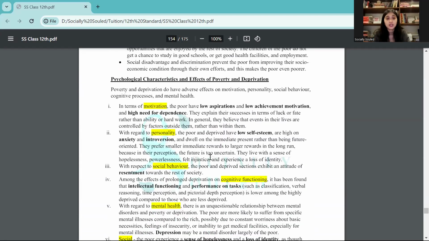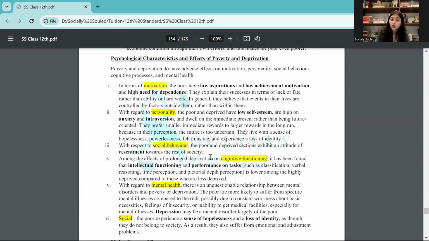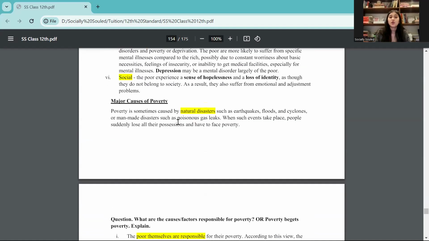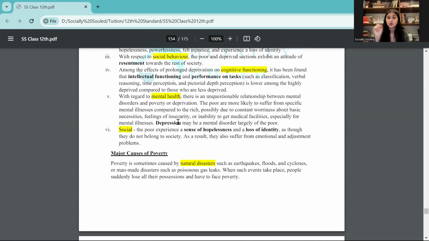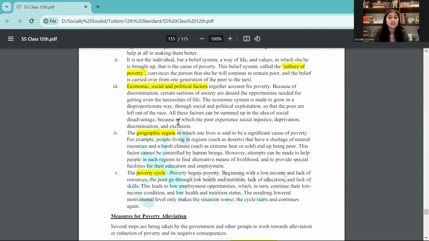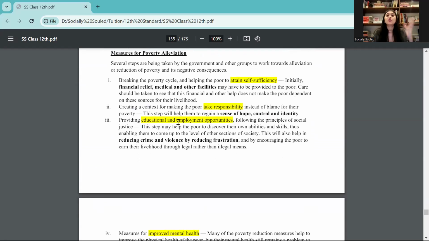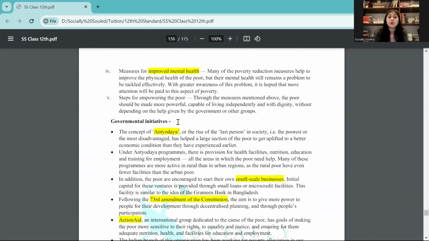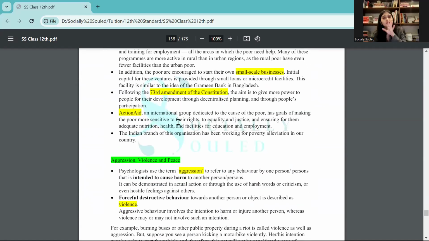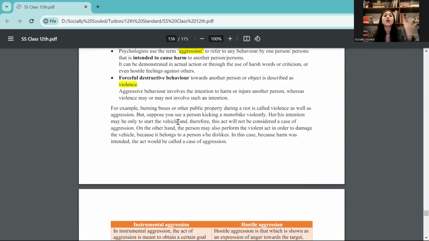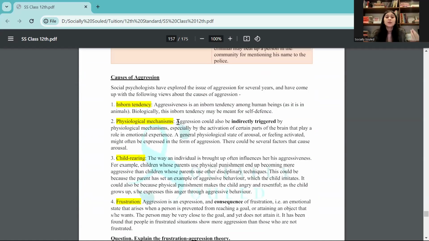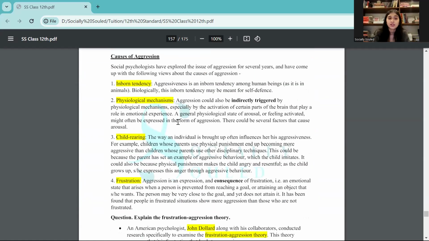Then there is poverty and discrimination as well. Then there are psychological characteristics and effects of poverty and deprivation. Here, all the points that are highlighted in yellow, you can directly learn the point. Then measures for poverty alleviation. That is, what can you do on your level to actually help with poverty? Then what are the government initiatives which are already there? Because a lot of people are not aware of the government policies. But if we are aware, we can help someone else, right?